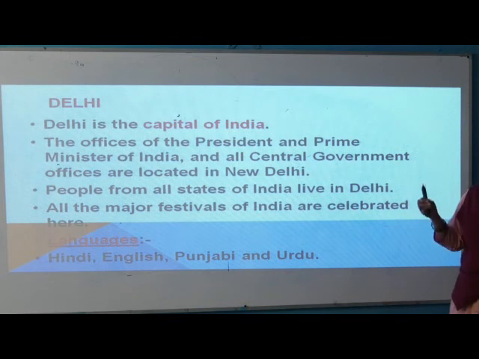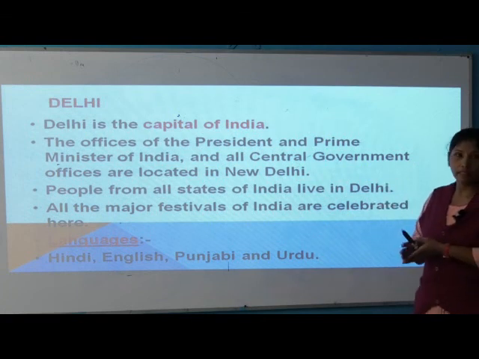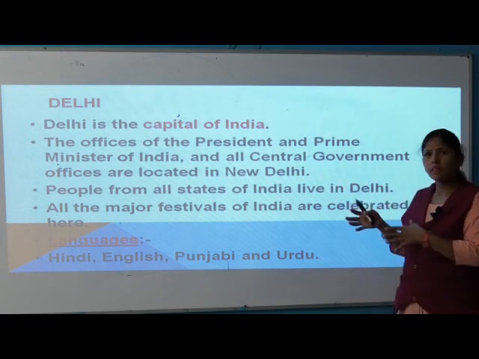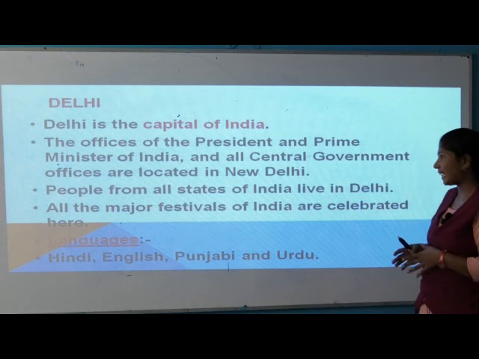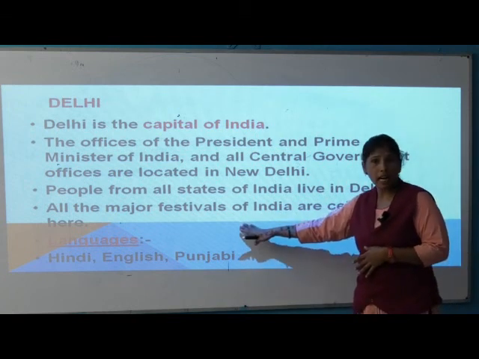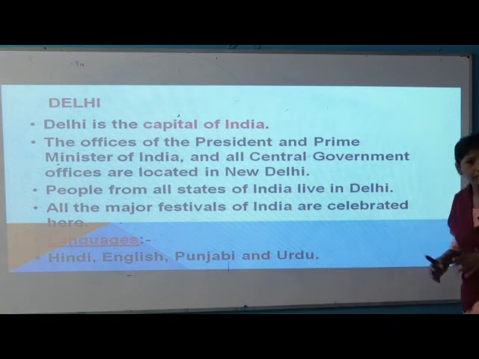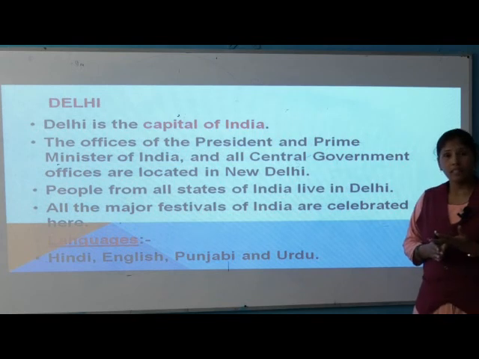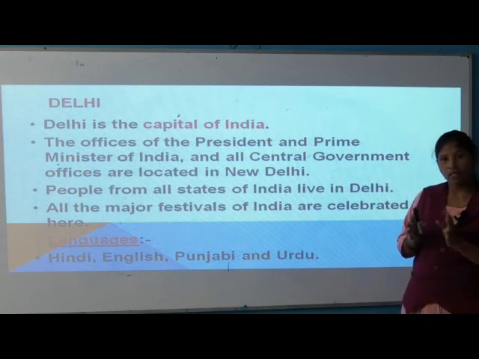All types of religions and castes live together there, so obviously they celebrate all the festivals. All the major festivals of India are celebrated.